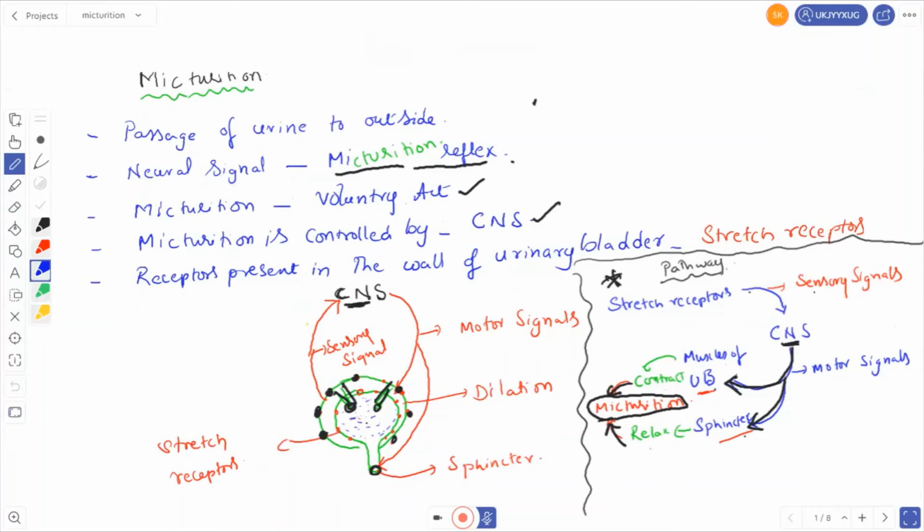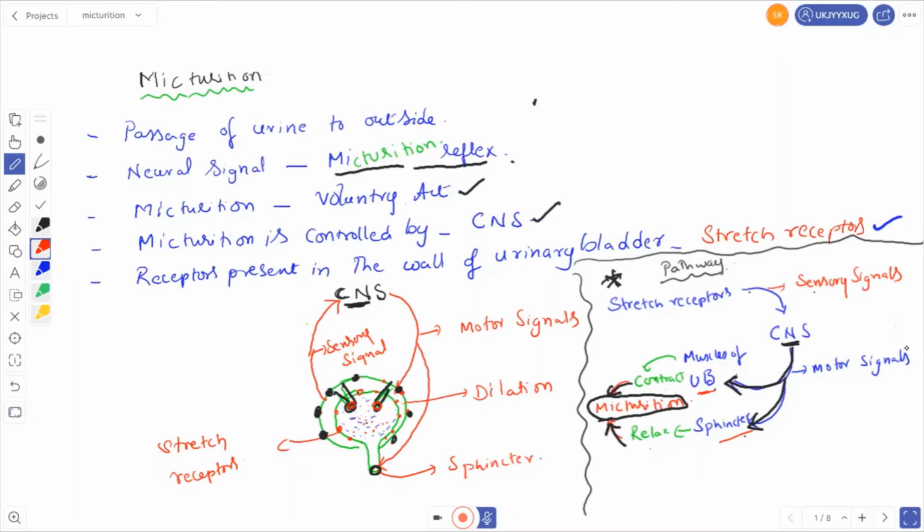How will the central nervous system get the signals to send for micturition? Receptors present in the wall of the urinary bladder are called stretch receptors. You can see here the urinary bladder. I have marked the stretch receptors in red color. Whenever the urinary bladder is completely filled up, it enlarges.